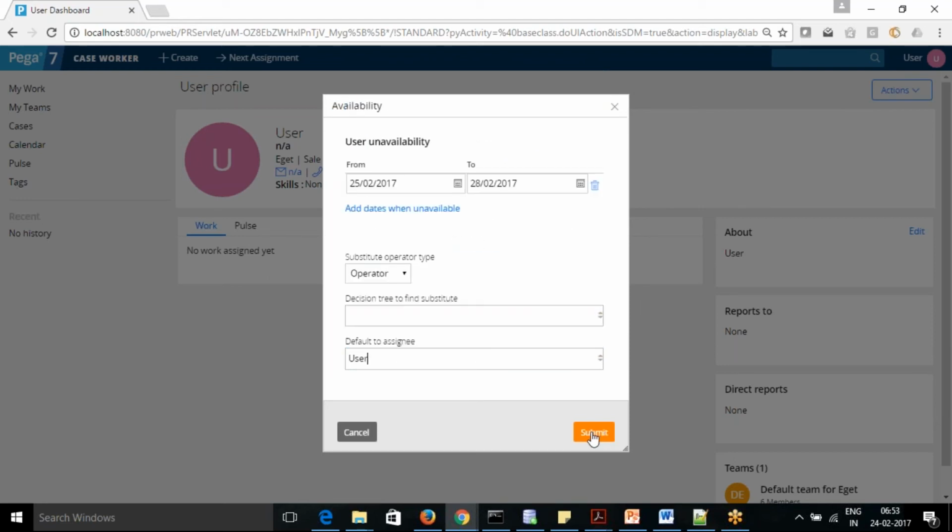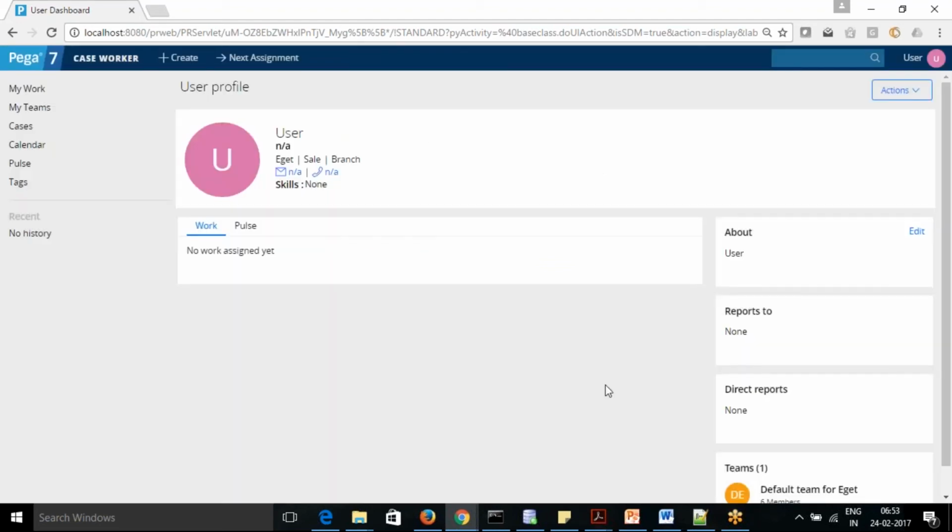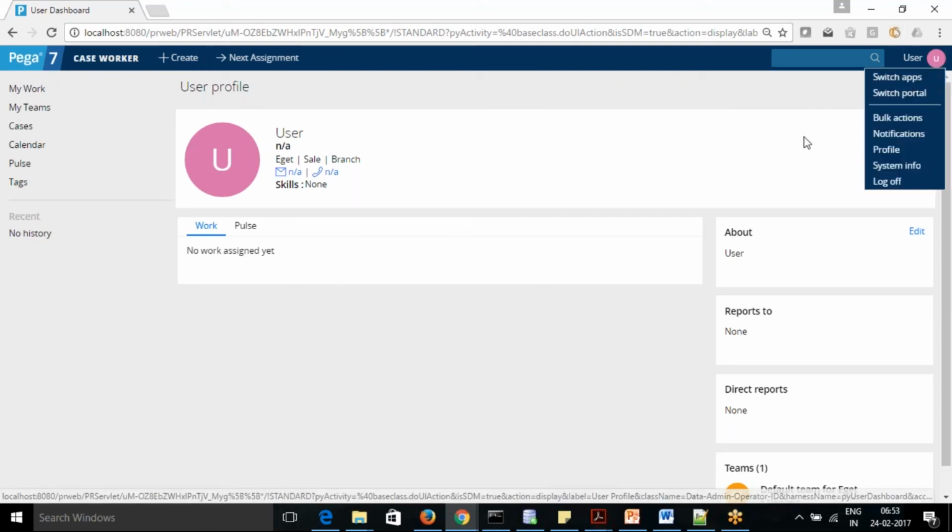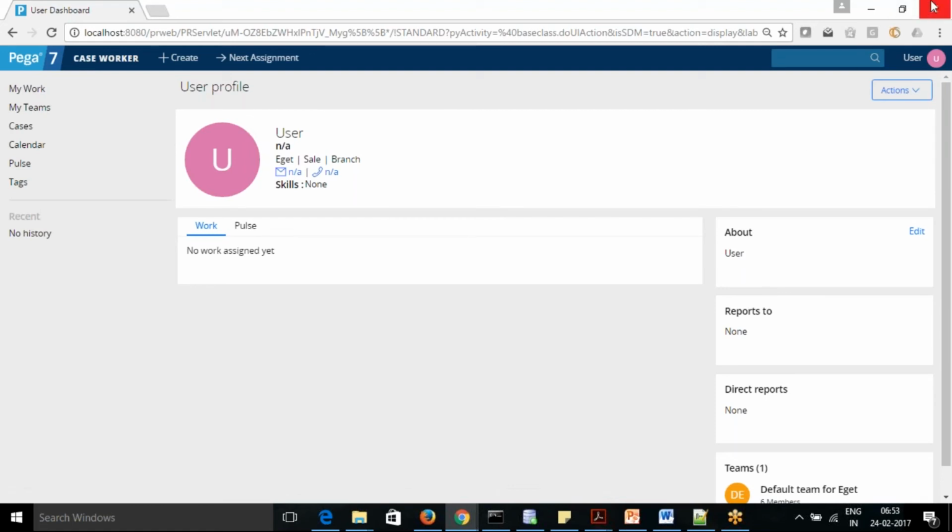Yeah, so let's say, okay, so now it's assigned to him. If you are going to assign to him, the task will be redirected to that person during that time. So he'll not be available during that time, 25 to 28. If any task is assigned to him during that time, it will be auto-assigned to that person. Okay. So we can do that thing here.